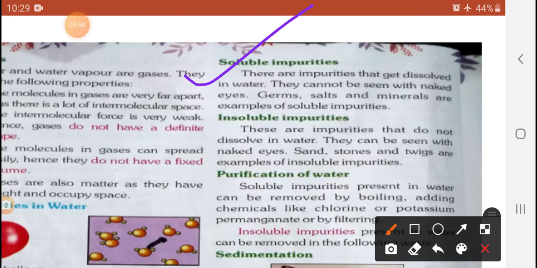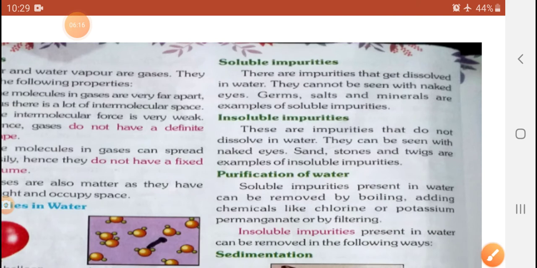What does that mean? One type is a germ, which you can't see with the naked eye, and also salt and minerals. So that is soluble impurity. My dear student, that is an example of soluble impurity.